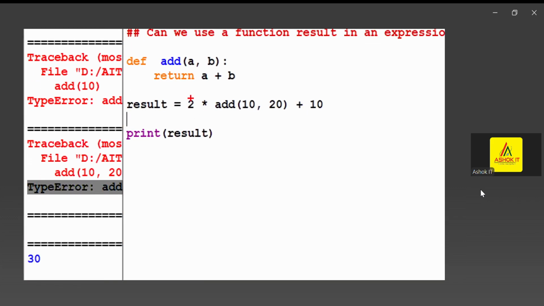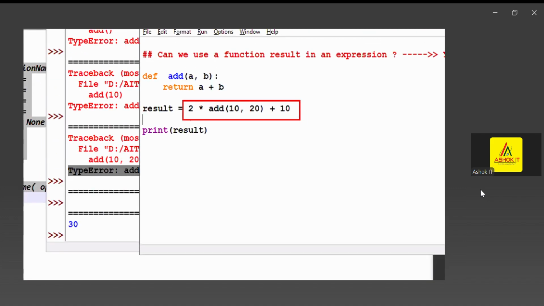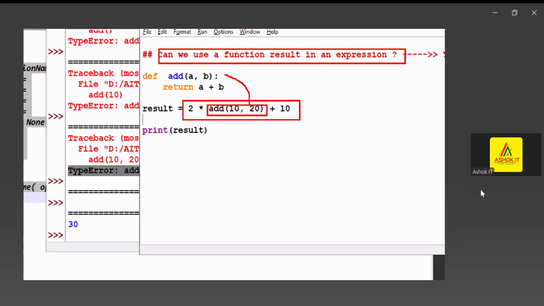What we are calling expression. This is called expression, guys. Can we use a function result in an expression? Okay, this is a function calling. After calling this function, it executes, and the result is returned to this location.